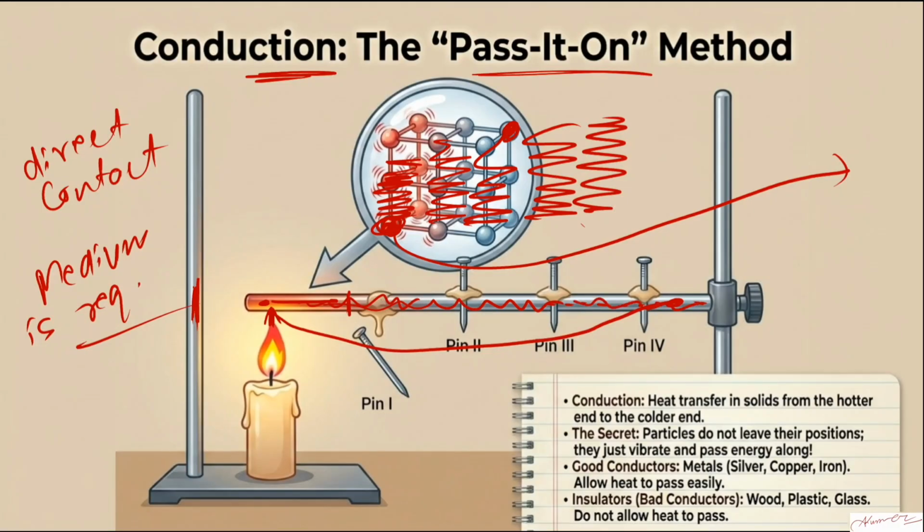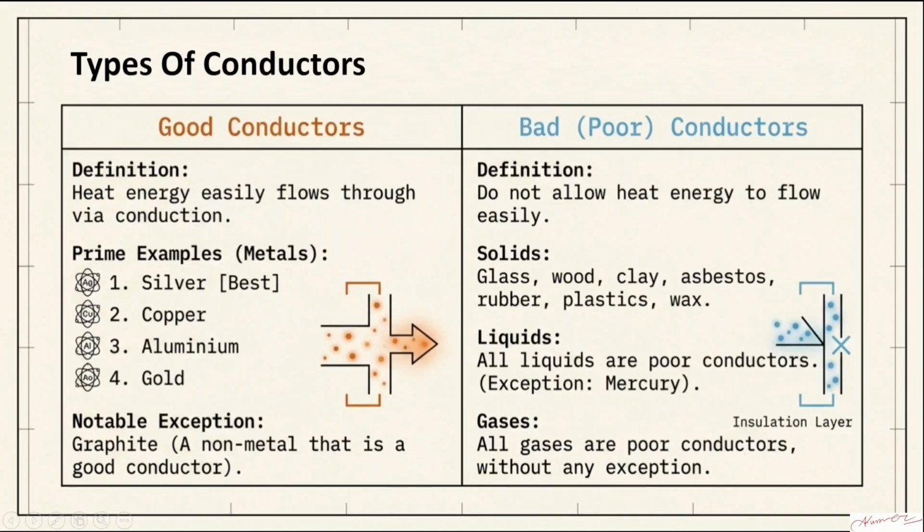The metal is, the heat is moving. Clear? Clear, I guess. Okay. Now, based on this flow of heat from one region to another region, from higher temperature to lower temperature, the materials are categorized into two categories, which are the good conductors of heat and the bad conductors of heat. Okay, by the names only you can understand.